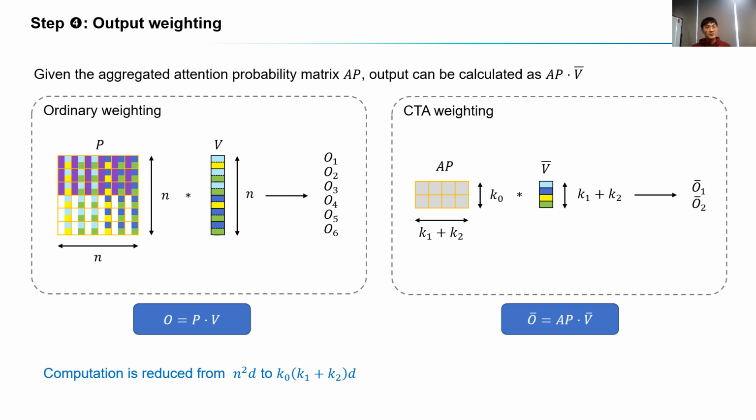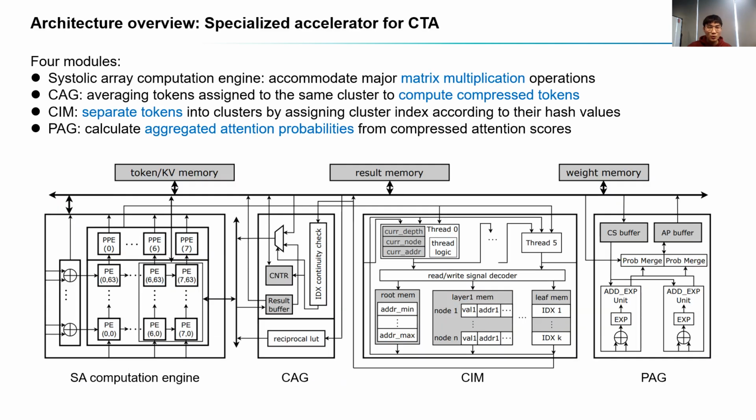The final step of CTA is output weighting. CTA calculates weighting of compressed values for compressed queries. Both the attention probability and the value matrix are reduced in size. Hence, the computation of step 4 is also reduced quadratically. Now, we introduce the dedicated accelerator architecture of CTA. As can be seen from previous slides, CTA keeps matrix multiplication formulation for major computation-intensive stages.